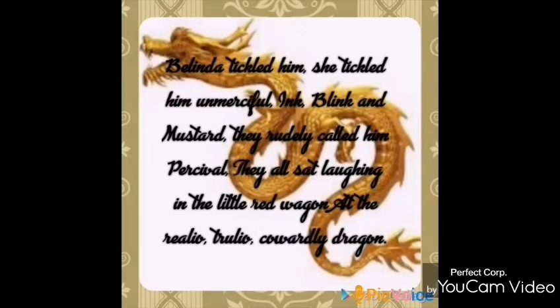Now, in the very first line, "tickled him," repetition is there. And then there is allusion in the second line: "They rudely call him Percival." Percival, that is an example of allusion. Allusion is a reference to a person or place. So here the reference is to a knight in a king's court.